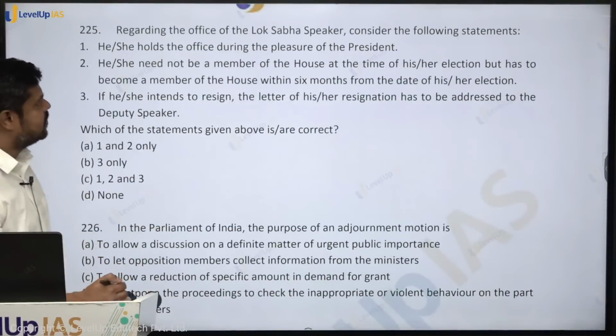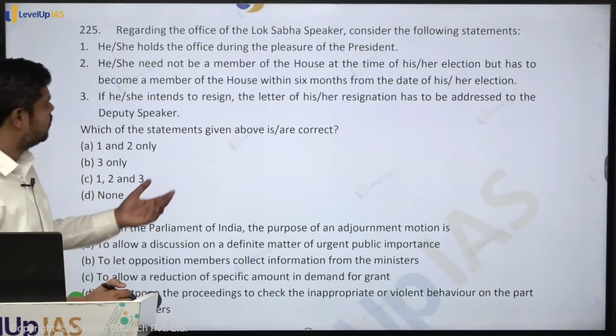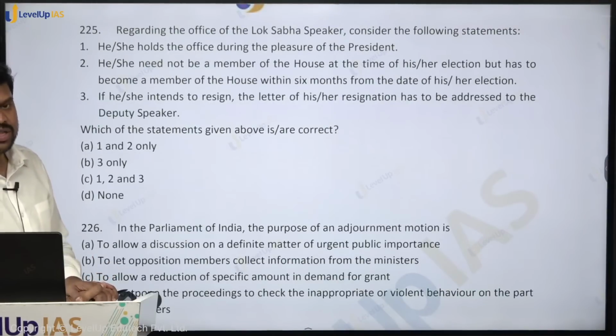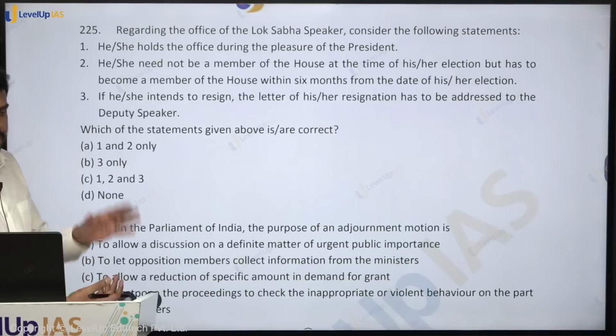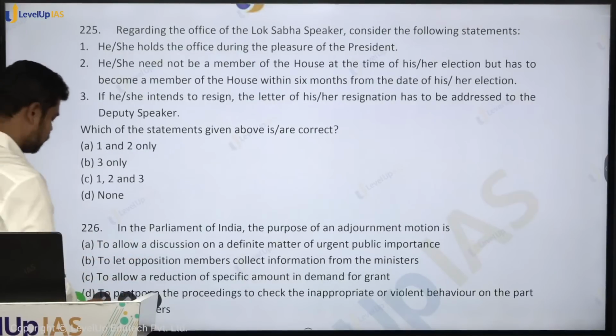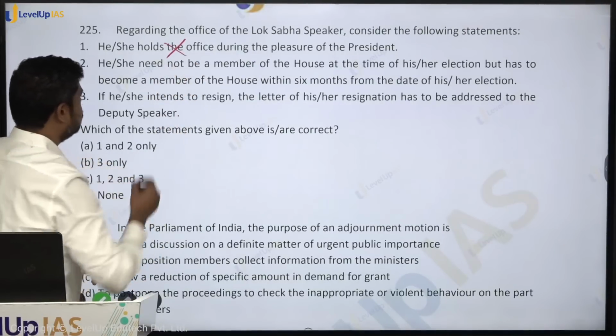Regarding the office of Speaker of the Lok Sabha, consider the following statements. He or she holds office during the pleasure of the President. They have nothing to do with the pleasure of the President. They can be removed only by the Lok Sabha. And what is the majority with which they can be removed? By effective majority. So this is wrong.